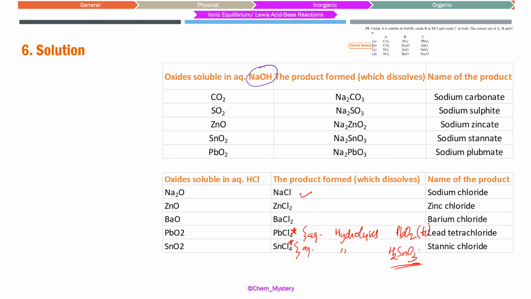Initially, they can dissolve in HCl, forming PbCl4 and SnCl2. SnCl2 up to a certain extent can follow the same thing. Hydrolysis is going to be relatively slower, but PbCl4 and SnCl4 are definitely undergoing hydrolysis to give you those kinds of products. So we'll be sticking to option number B, where carbon dioxide is soluble in NaOH, Na2O soluble in HCl, and ZnO soluble in both acid as well as base.